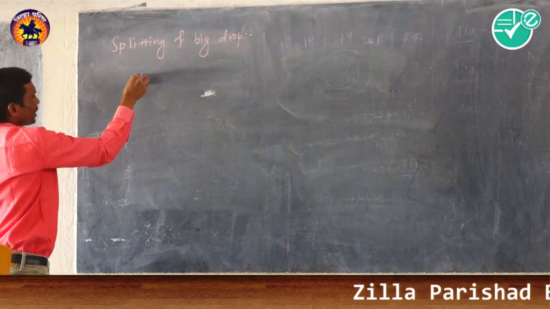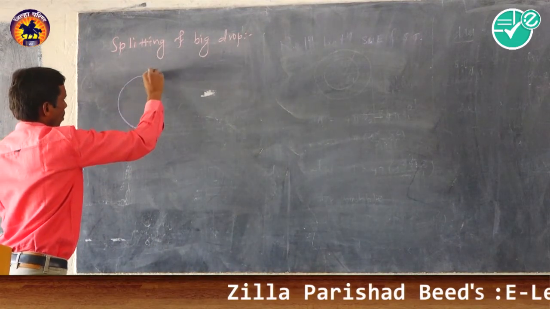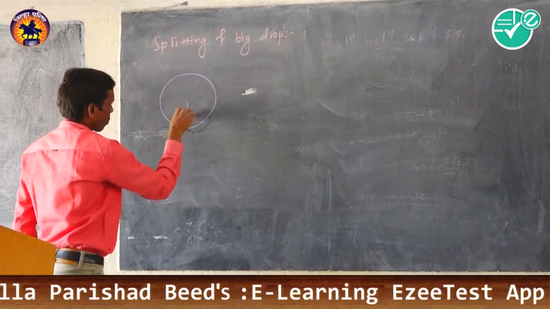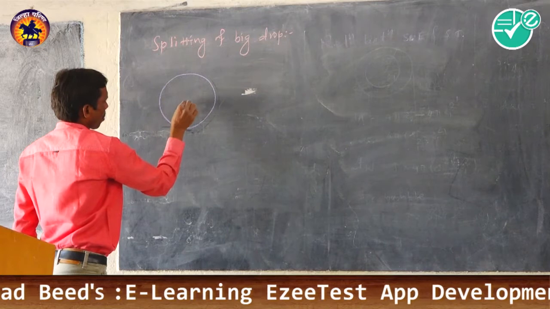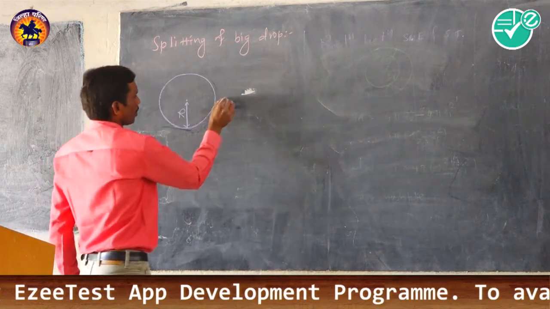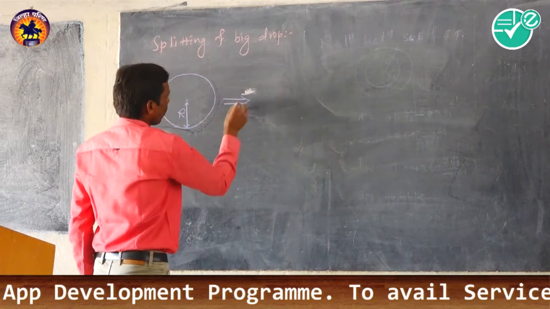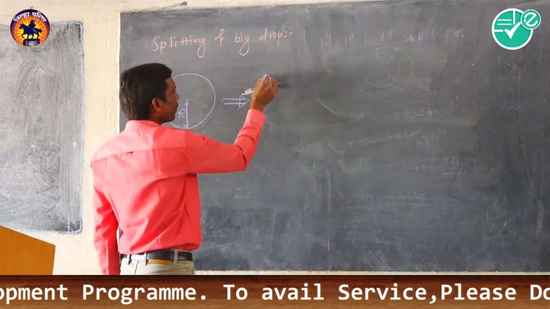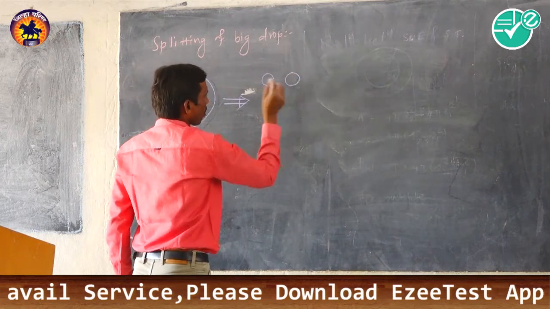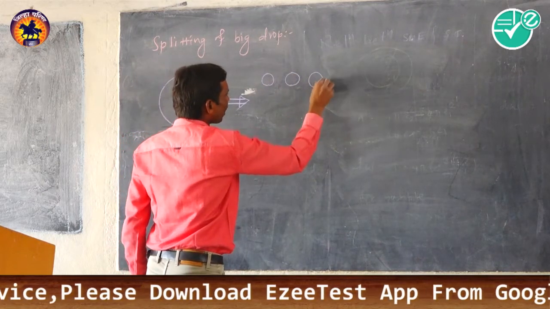Now consider a liquid drop, a big liquid drop, whose radius we consider as capital R, and now consider it is split up into a large number of identical droplets.